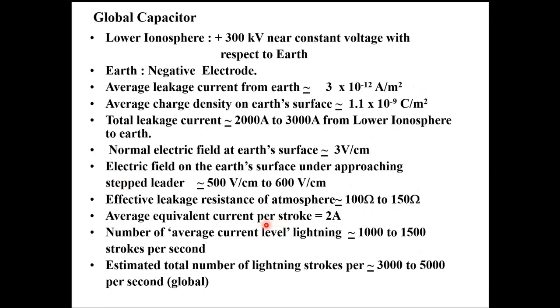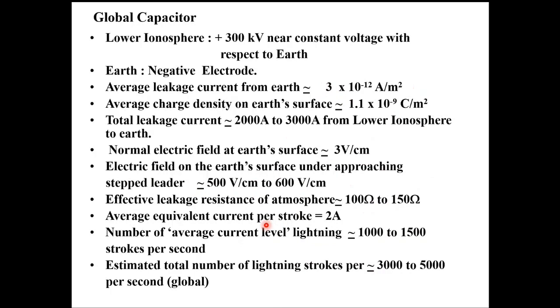Now, supposing this leakage current flows continuously, the capacitor must get discharged. If you take any capacitor or even a battery and short it, the voltage gets completely driven down to zero in a very short time. So why does this lower atmosphere remain at 300 kilovolts in spite of this huge leakage current of the order of 2000 to 3000 amperes? It's continuously flowing. Why does this global capacitor not discharge and the voltage go to zero in a very short time, maybe a few seconds?